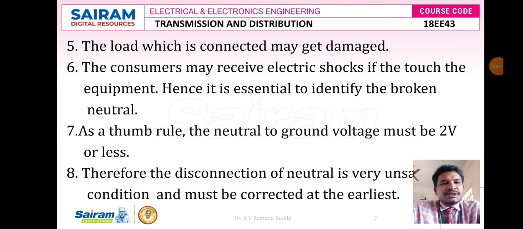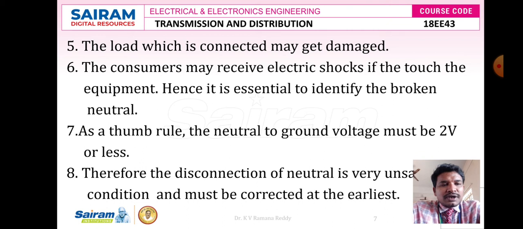Hence it is essential to identify the broken neutral, to limit the fault current, to avoid electric shocks, and to protect the equipment from the huge currents flowing through the load. As a thumb rule, the finger indicates the direction of flow of current and the four fingers indicate the flux surrounded by the conductor. As a thumb rule, the neutral to ground voltage must be 2 volts or less. We already know this very clearly. It is a standard value defined by IEEE.